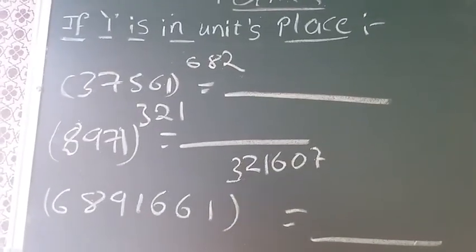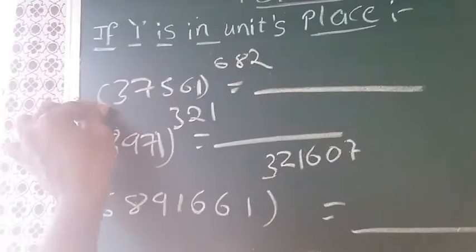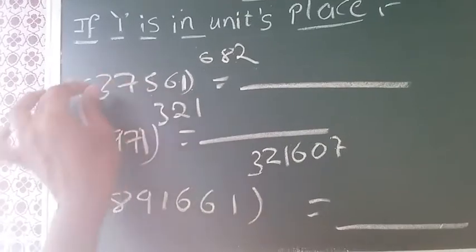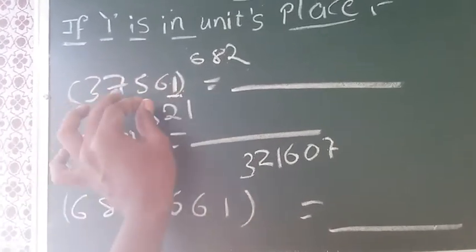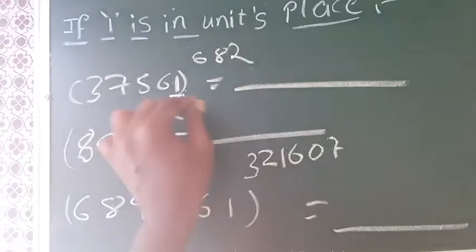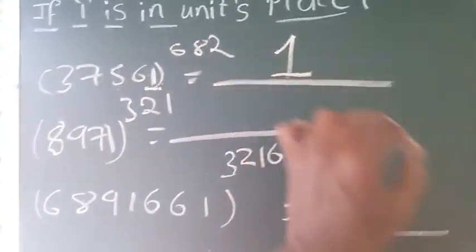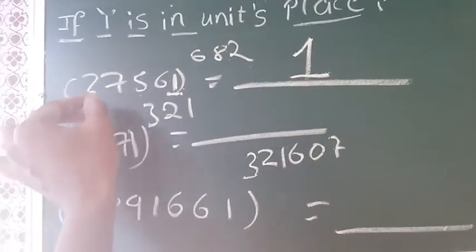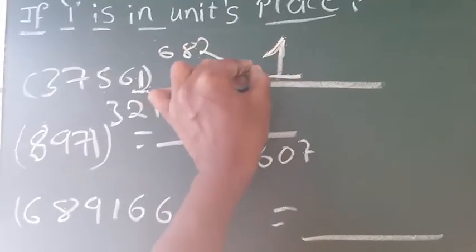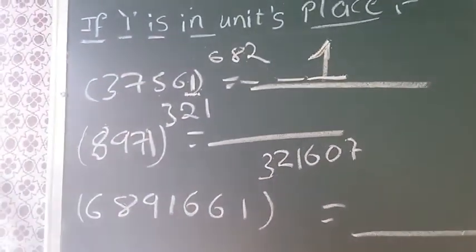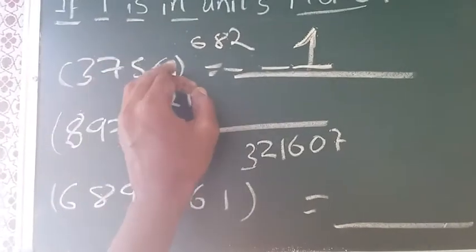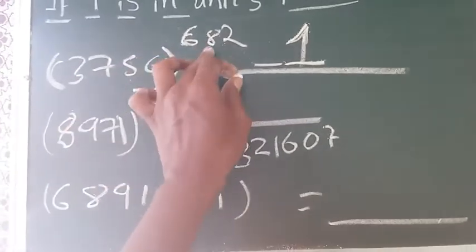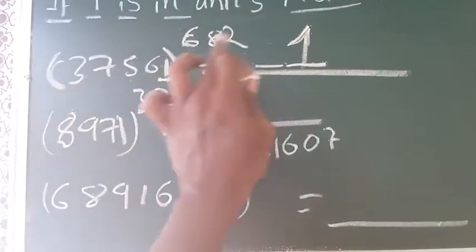Let's see a few examples on this concept. Here the given example is 37561 whole power 682. Here the units place of this whole number is 1. When you multiply it out, you will get only 1 in the units place. That is the concept here. Even if you multiply this number 682 times, you will definitely get 1 in the units place. The remaining part, we don't know. But here they asked only to find the units place of this number after multiplying 682 times. Even if you multiply this number 682 times, you will definitely get 1.